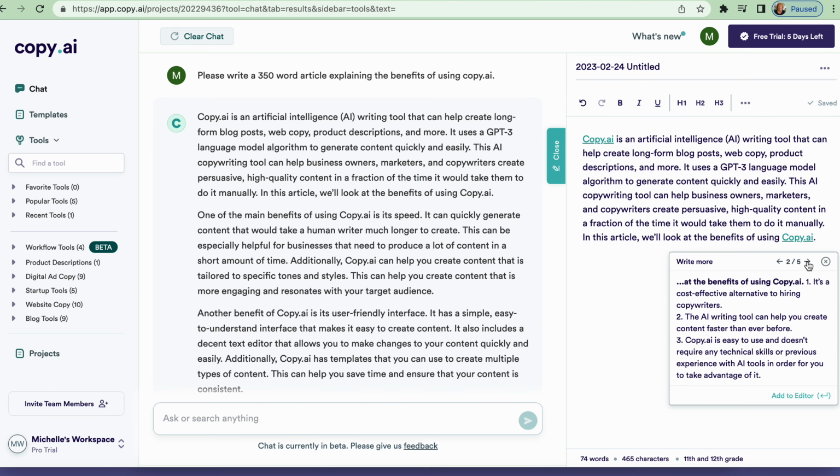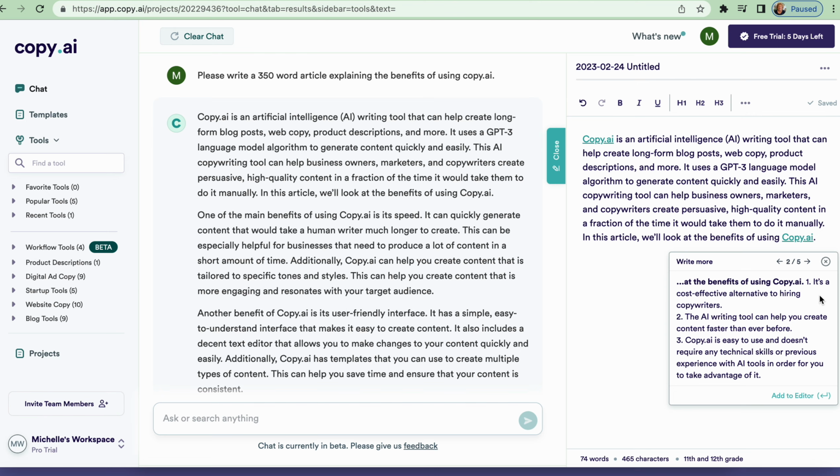And then it shows you the benefits of using Copy.ai, the end of the sentence, right here. It'll write more. It's a cost-effective alternative to hiring copywriters.